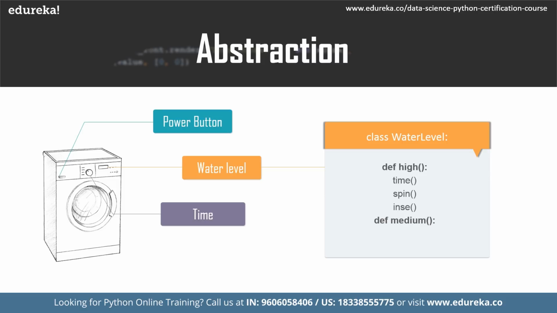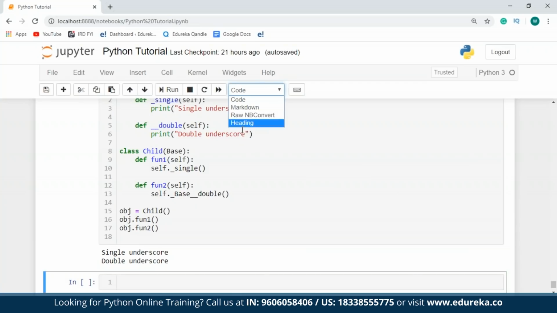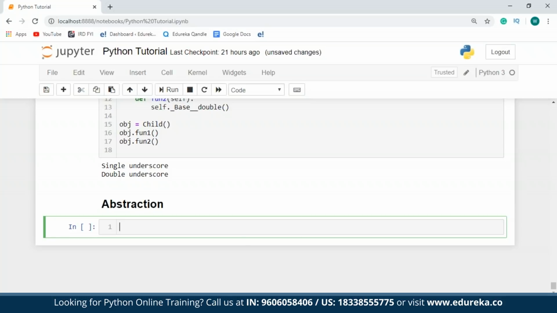So to show an example of this, I'll get back to my Jupyter notebook. I'll just type in a heading. The first thing that I'm going to do is import everything that's present in the ABC module. So I'll say from abc import star. This is going to import all the necessary functions that are present in the ABC module.